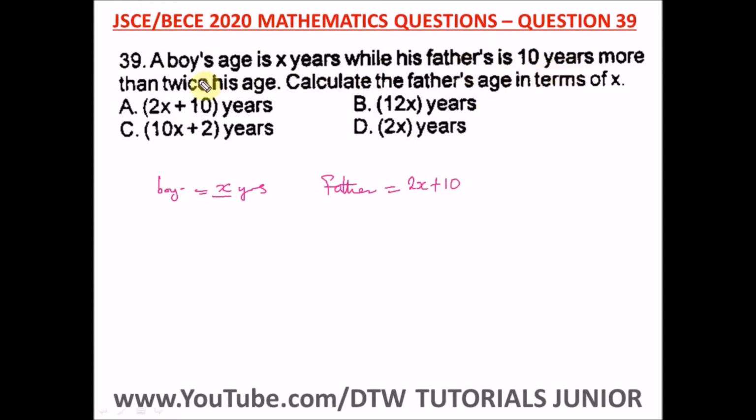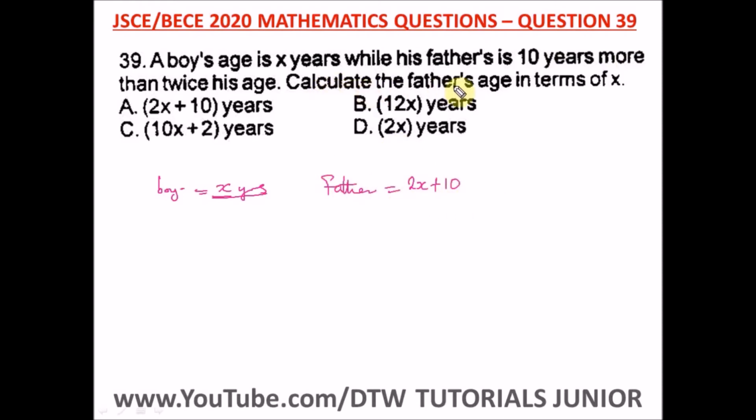Let's just take it again. A boy's age is x years. This is the boy's age. His father is 10 years more than twice his age. So what is twice the boy's age? This is 2 times x, because we know the boy's age as x years. Then 10 years more will be plus 10. So this is the father's age.